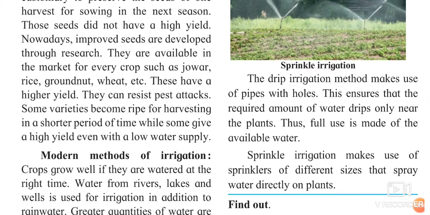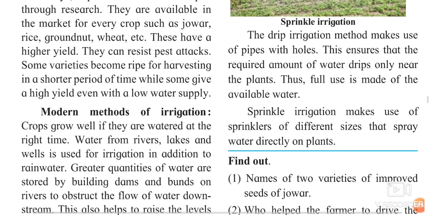Now we are going to see the modern method of irrigation. What is meant by irrigation? Yes, तुम्ही जी शेती करता, so how you are providing water to it, it is said to be irrigation. Now just see modern methods. Which are the modern methods? Earlier I have told you, they were using that mott, a leather bag, and they were putting it into the water, and with the help of oxen they pulled out that leather bag, and then water was given. Nowadays we are having motors. But now how they are doing this irrigation, we will see.